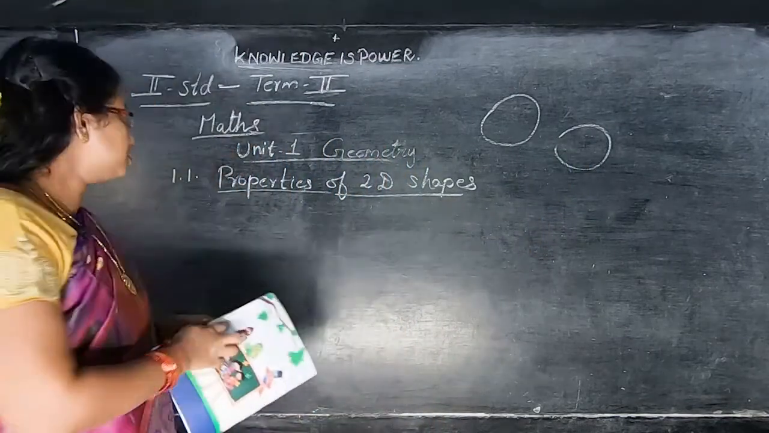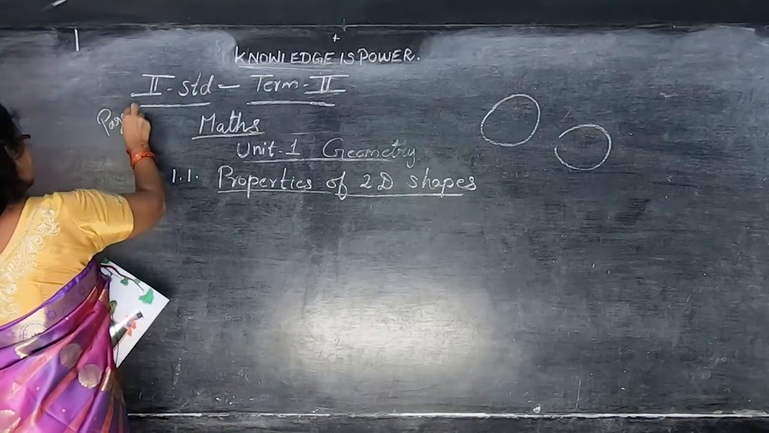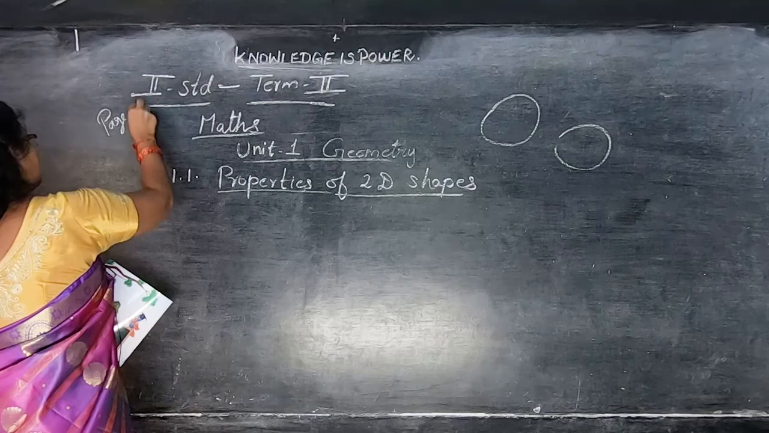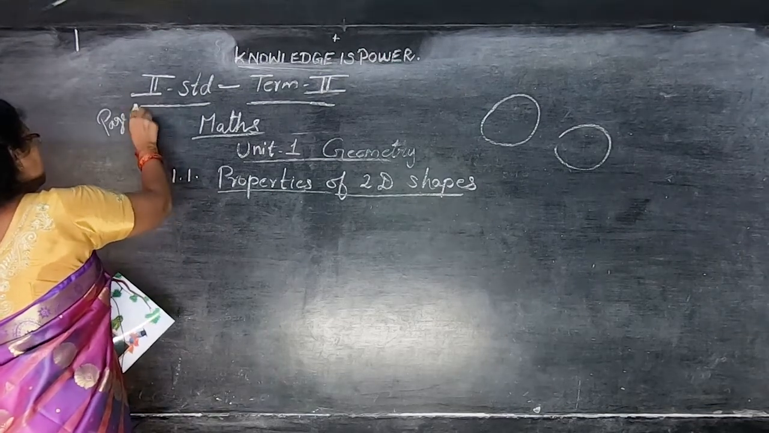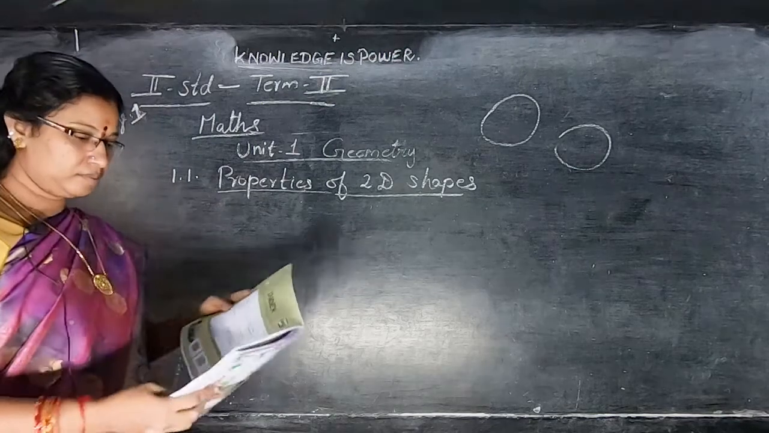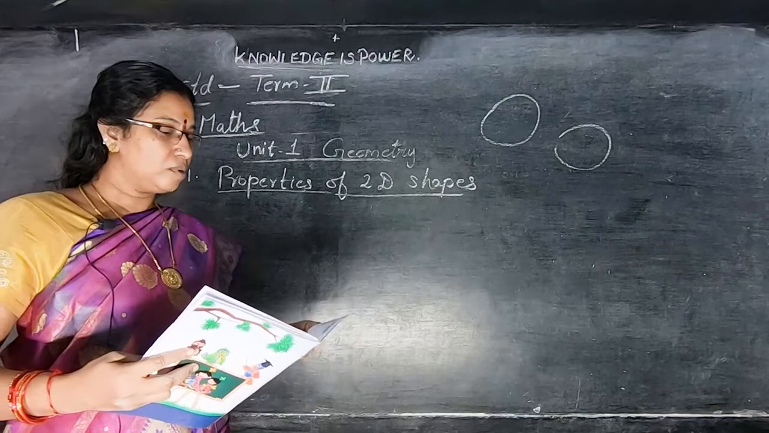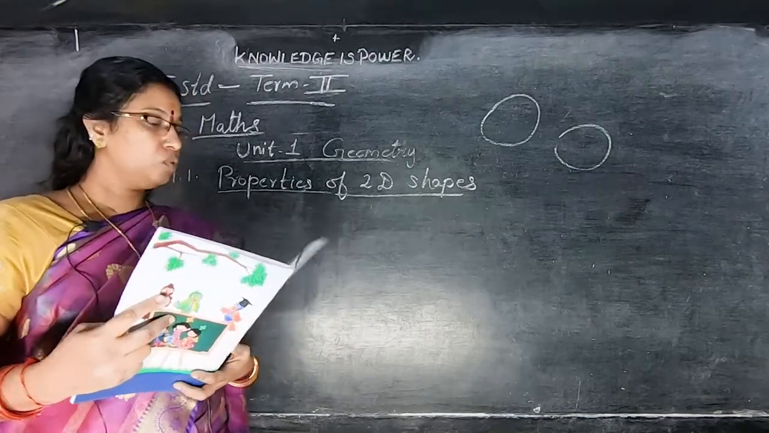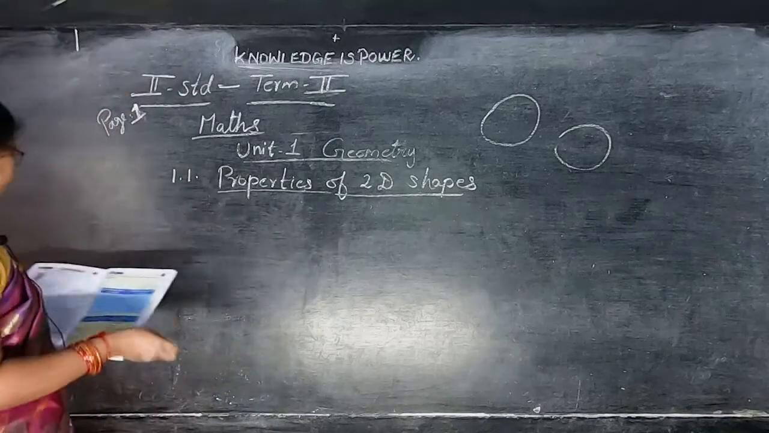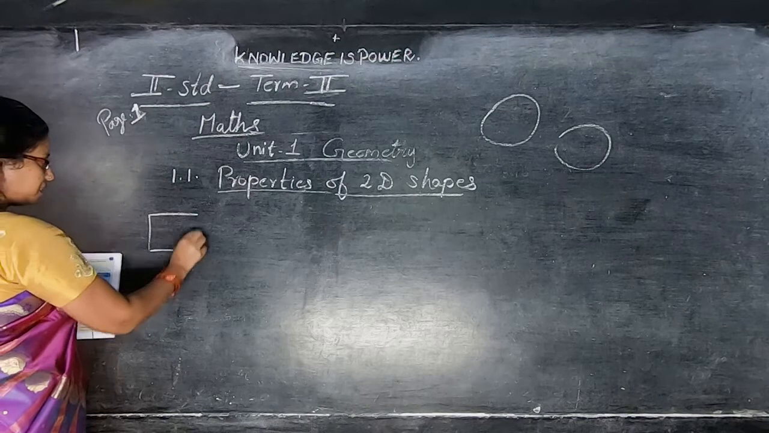Page number 1. This one is page number 1. Children, this is term 2 portions. Now I am taking the term 2 portion, new book. Properties of 2D shapes. Let us learn the properties of 2D shapes. First we are going to see the square shape. See here, the shape is square.